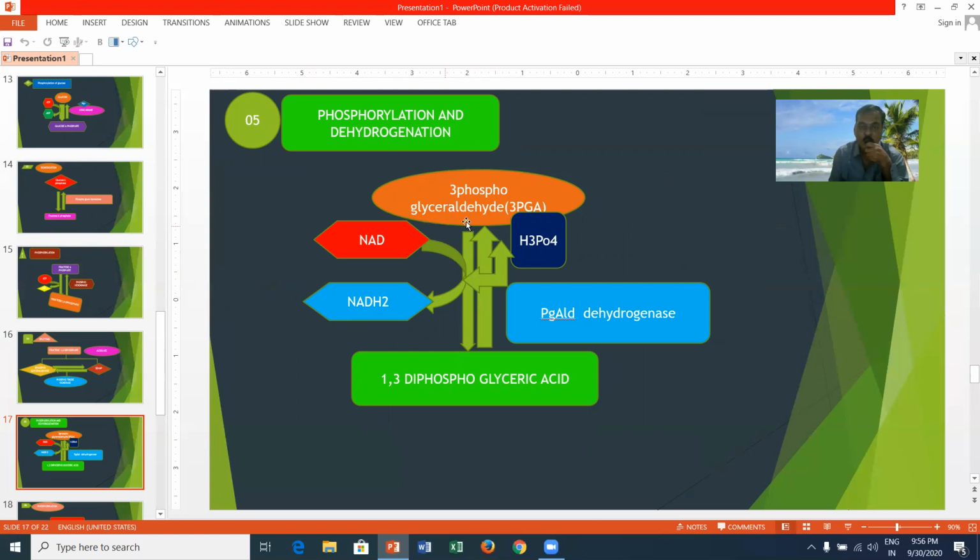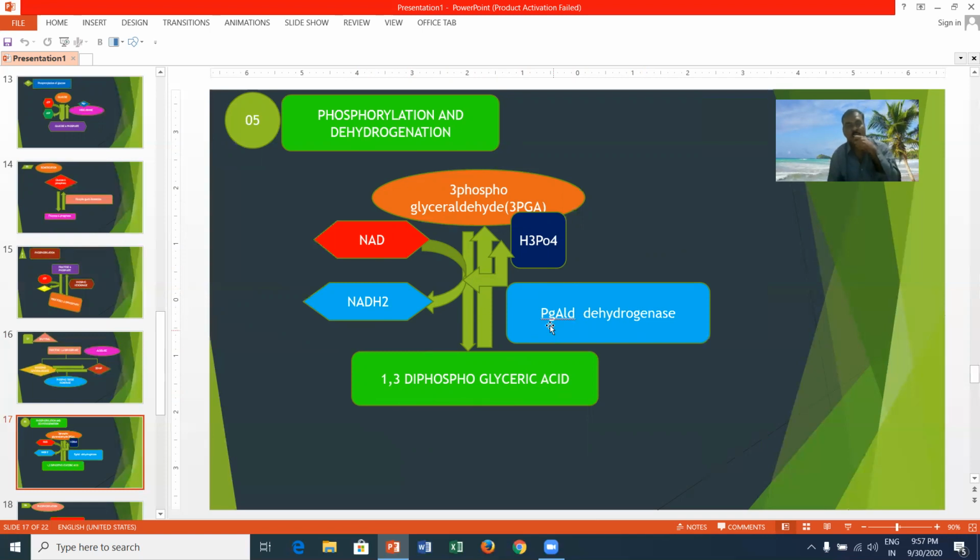3-phosphoglyceraldehyde, or 3-PGA. 3-PGA means 3-phosphoglyceraldehyde. Here NAD: the 3-phosphoglyceraldehyde may give away 2 hydrogen ions, that is called dehydrogenation. The NAD is tagged with the 2 hydrogen ions and is reduced to NADH2. This is called dehydrogenation. The phosphate molecule is tagged to 3-phosphoglyceraldehyde and forms 1,3-diphosphoglyceric acid in the presence of an enzyme called phosphoglyceraldehyde dehydrogenase.